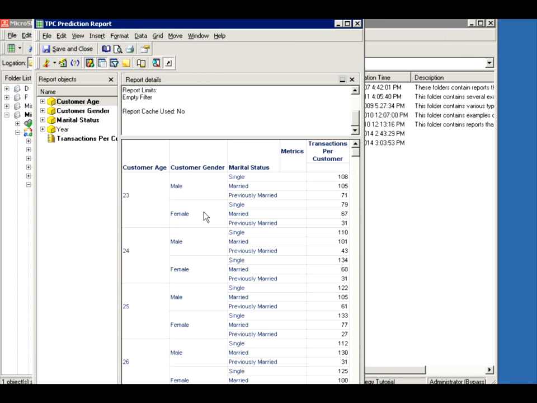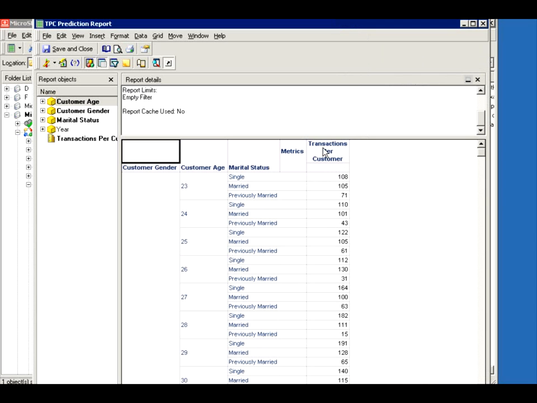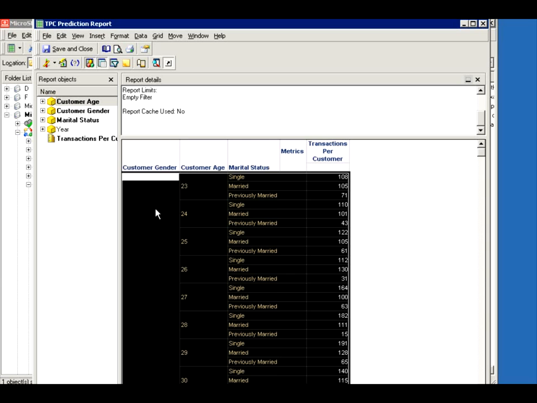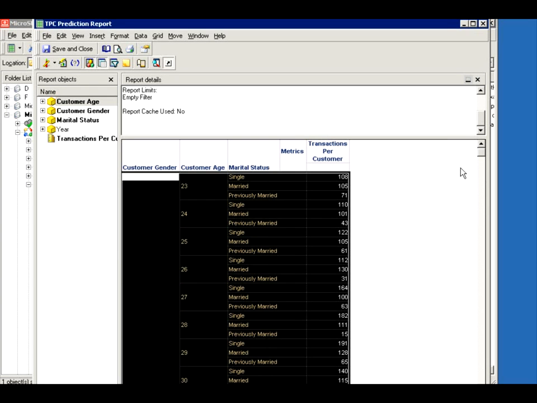Okay, so we got a lot of data here. We got age, gender, marital status, and the transaction per customer. Let's reorganize things. Let me shift the gender here. So we'll have two buckets, male and female, age, gender, and here's the transaction per customer. So this is the count of transactions for single people, age 23, with either a male or a female gender. In this case, the male is the first category.